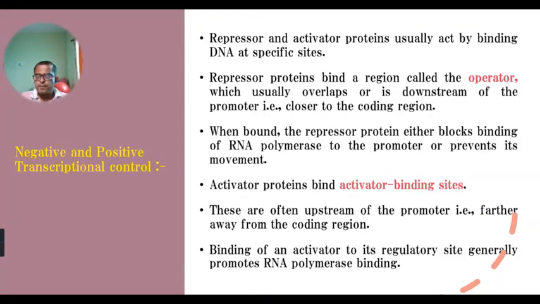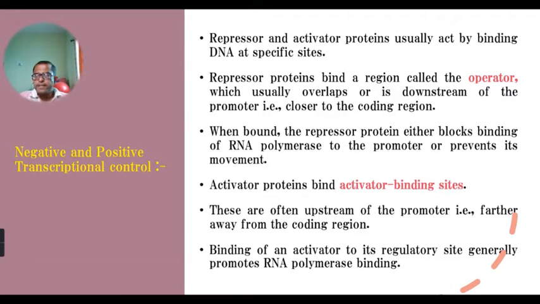Why do the repressor and activator proteins bind to DNA? Because, as you know, whatever information is present on mRNA is taken from the DNA molecule. If the repressor and activator proteins get bound to the DNA molecule, it decides whether that gene is to be expressed or not.